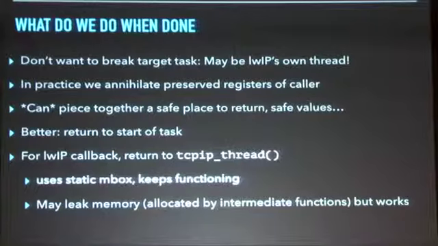But there is a better solution, and that is to effectively restart the task. In the case of lightweight IP with callbacks, you can restart the TCP/IP thread, so return to the entry point for that task function. This uses a reference to a statically allocated data structure, so it just keeps functioning. There's no disruption in network communications. This is going to leak memory. If intermediate functions allocated memory, you're not going to know where that is and not going to be able to free it. And you want to unroll the stack when you do this, as it would be unrolled when you first start the task, but this works in practice.